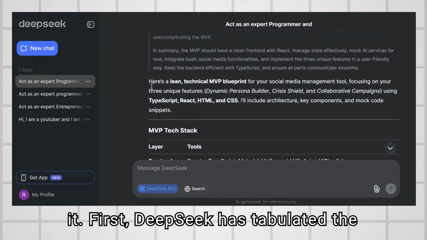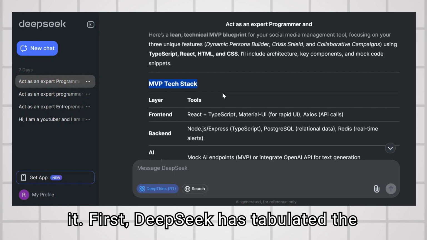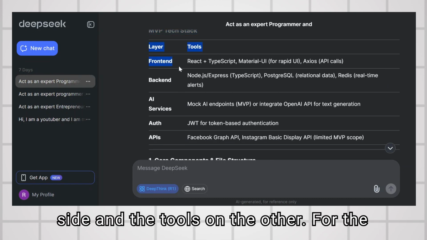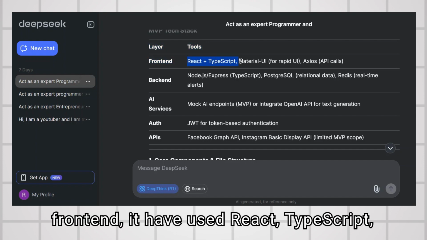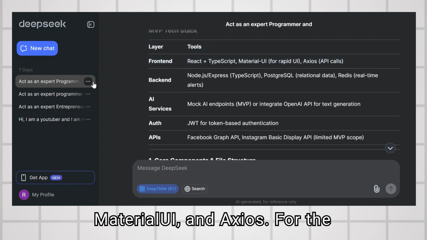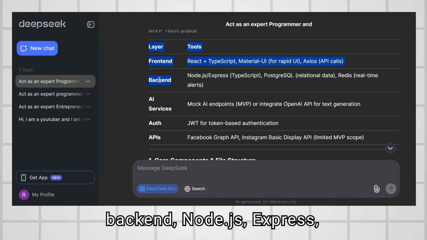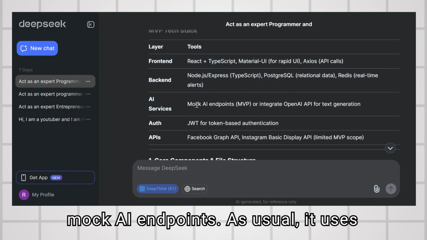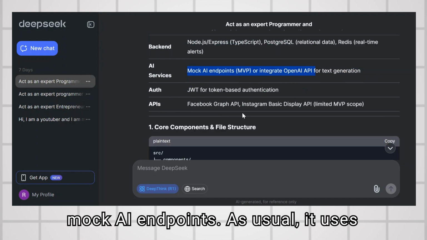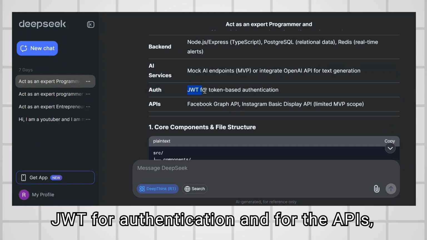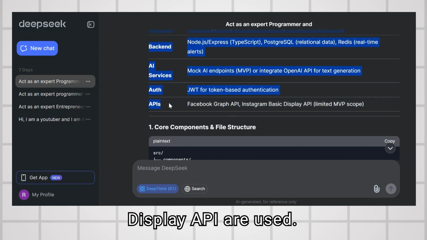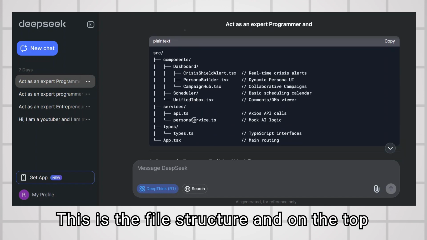Let's go through it. First, Deepseek has tabulated the MVP tech stack, listing the layers on one side and the tools on the other. For the front end, it has used React, TypeScript, Material UI, and Axios. For the backend, Node.js, Express, TypeScript, and Redis. AI services, mock AI endpoints. As usual, it uses JWT for authentication, and for the APIs, Facebook Graph API and Instagram Basic Display API are used. This is the file structure.